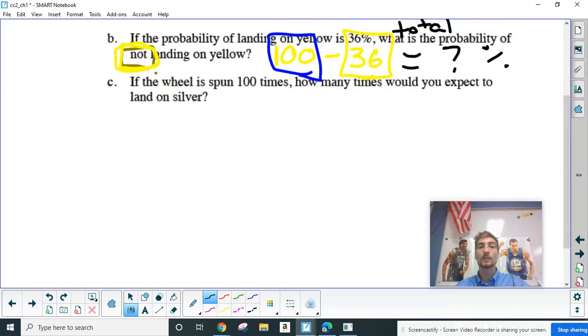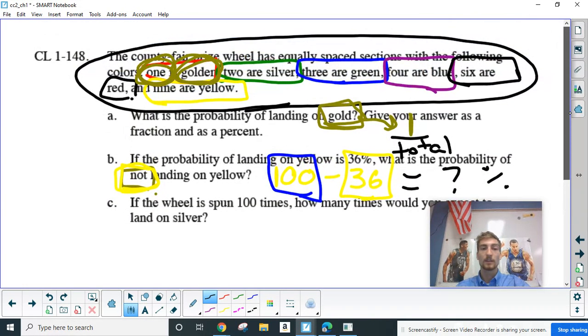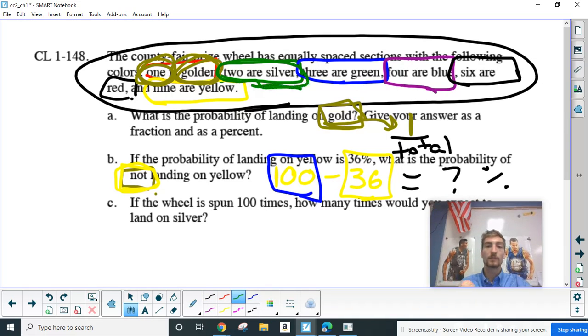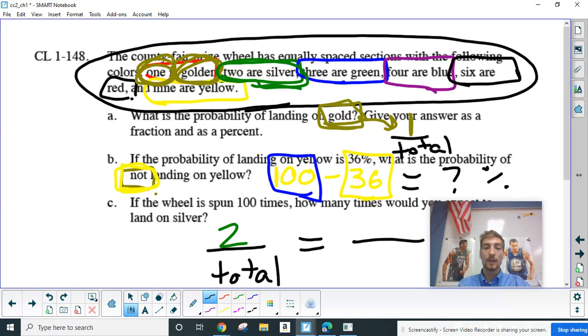Finally, we have if the wheel is spun 100 times, how many times would you expect to land on silver? So here we have 1 out of our total. Or excuse me, now we're talking about silver. So now we have 2 out of our total. And now what if our total changed to 100?